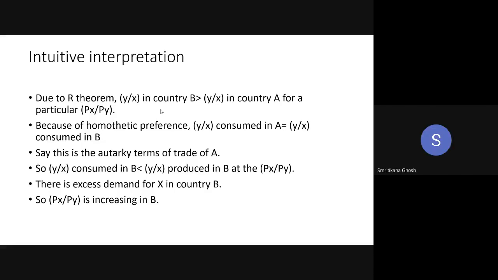Country A and country B are identical or homogeneous. And given that, in country B capital availability has increased, so it becomes a capital abundant country now. And as it is capital abundant, it is going to produce more of the capital intensive commodity than country A. So we are getting this inequality. This is how we are applying our Rybczynski theorem here.